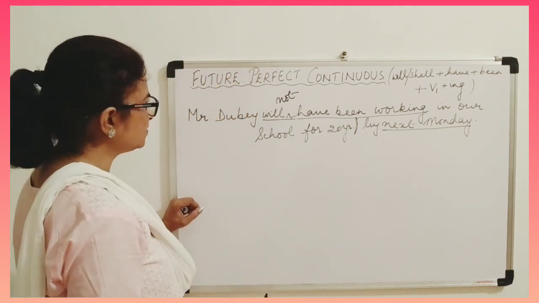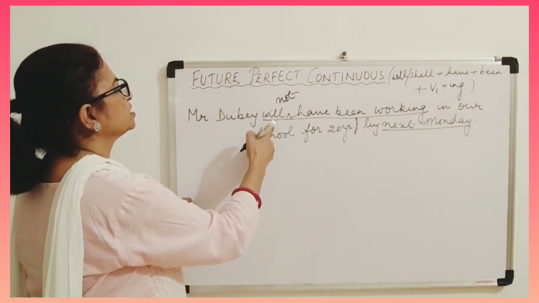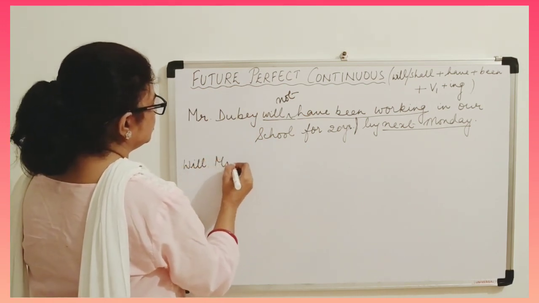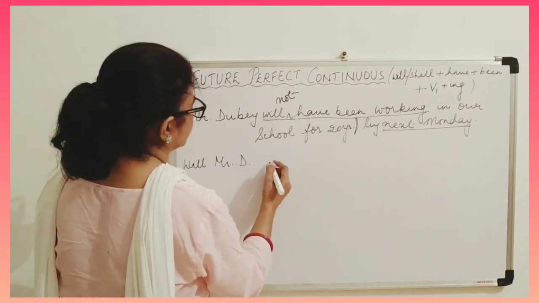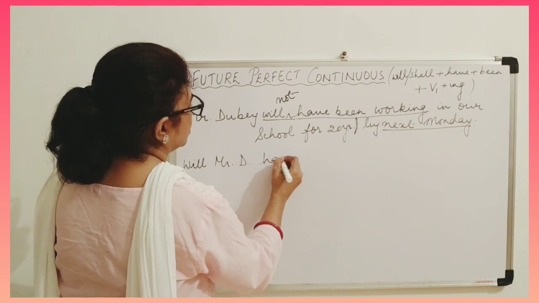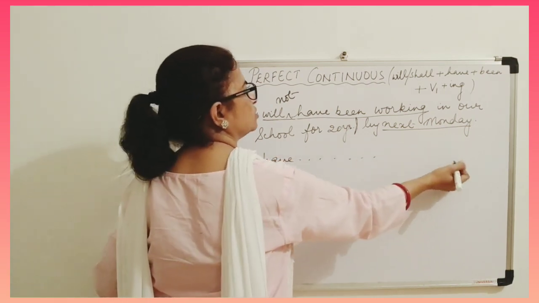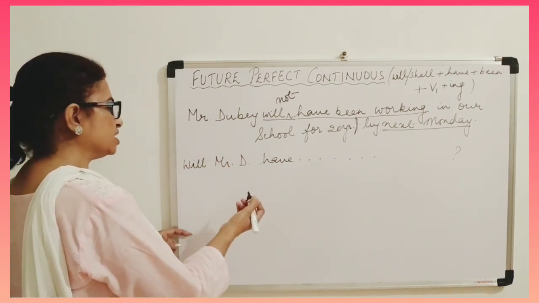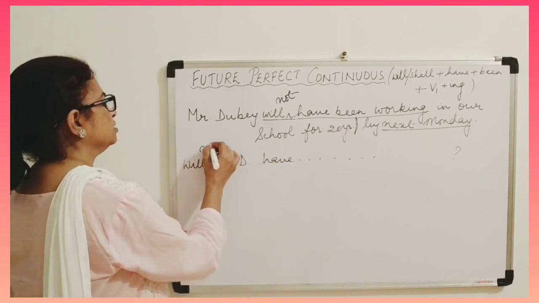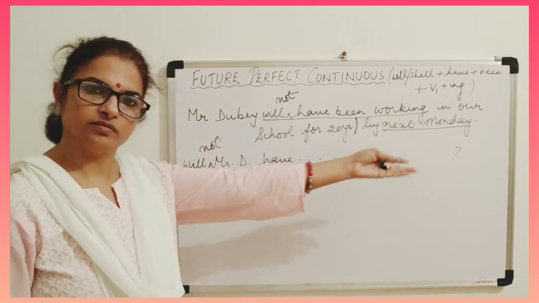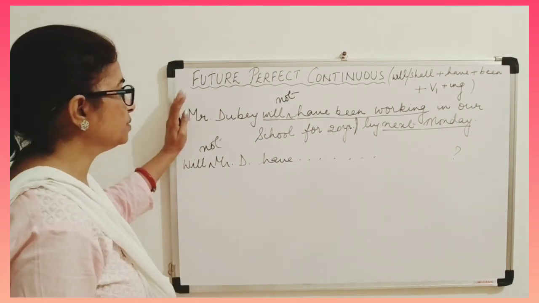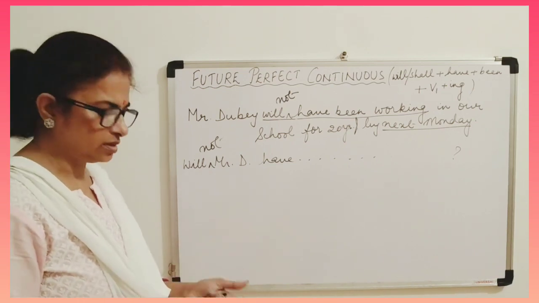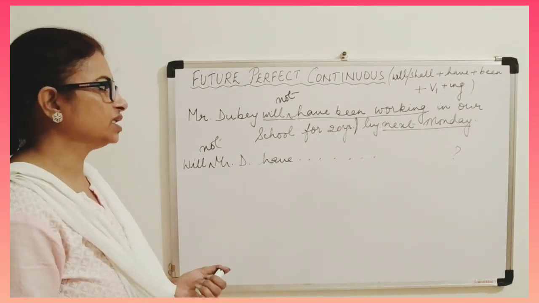If you want to make an interrogative sentence, we will change the place: will Mr. Dubey have been working in a school? Interrogative sign. Then if you want to make a negative interrogative, we will add not here: will not Mr. Dubey have, same thing, it will go on. So I think you will be able to do the structure part also, because by now you have done a lot. Now we will be solving the exercises also.